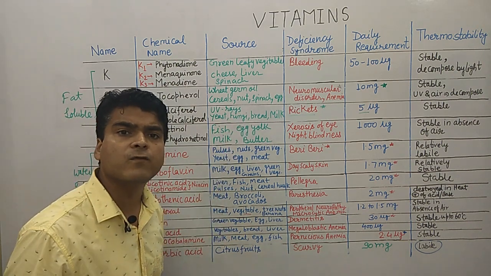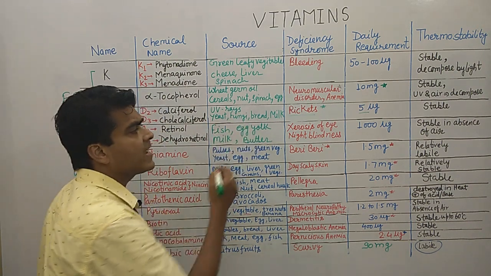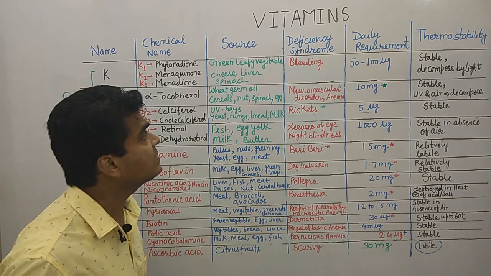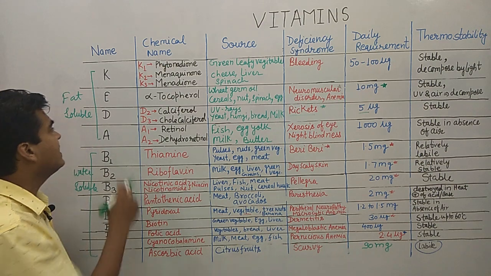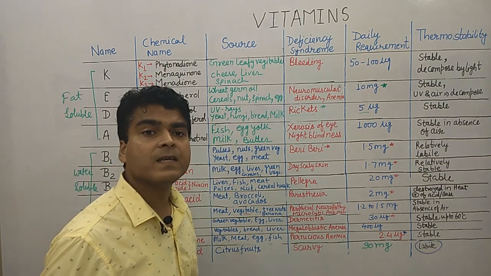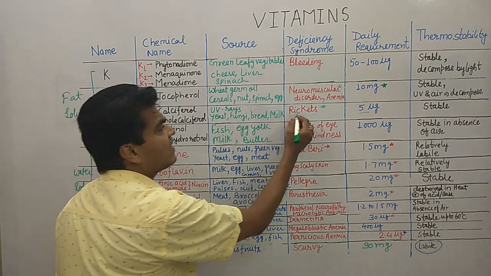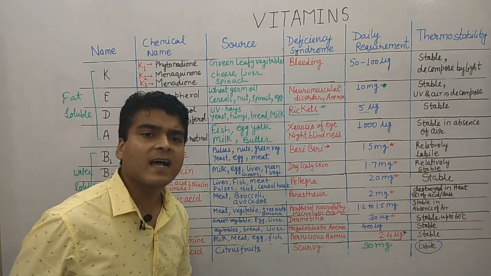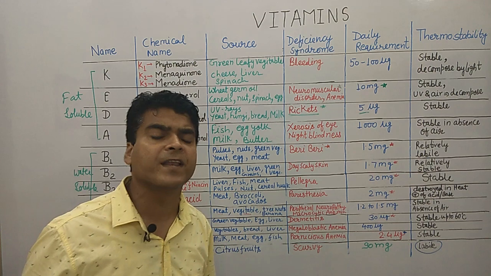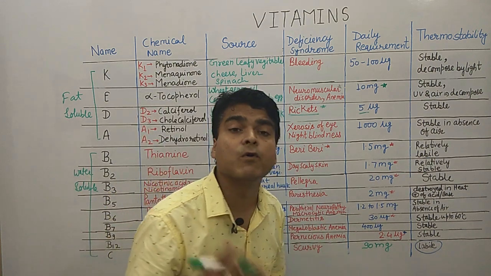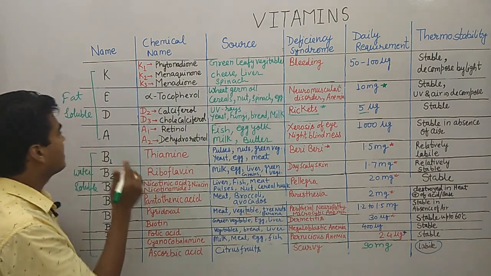Then if we are looking at the food sources, yeast, fungi, bread and milk are the food sources. And the deficiency syndrome caused by vitamin D is rickets. So you remember this, rickets is the disorder, and the daily requirement of vitamin D is 5 microgram, and it is thermostable. Okay, so it is thermostable.